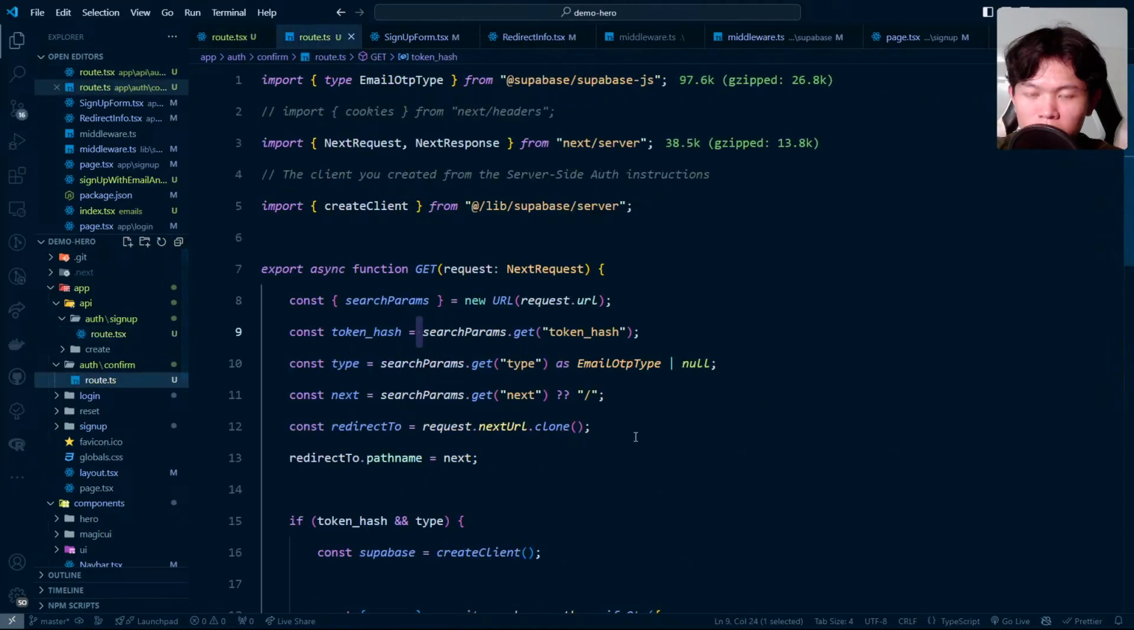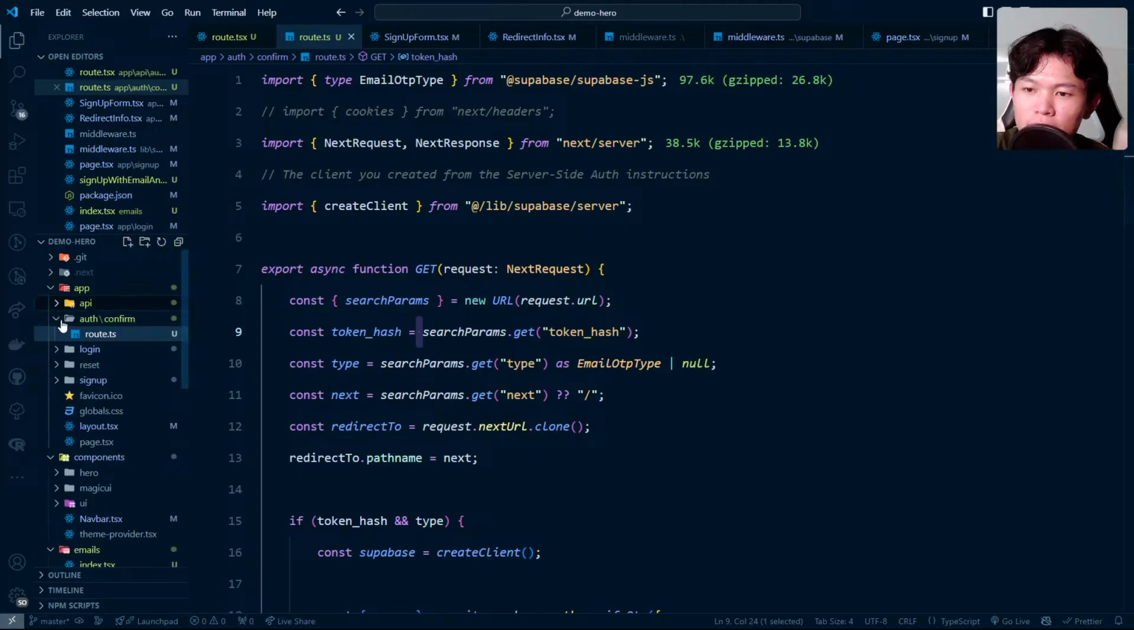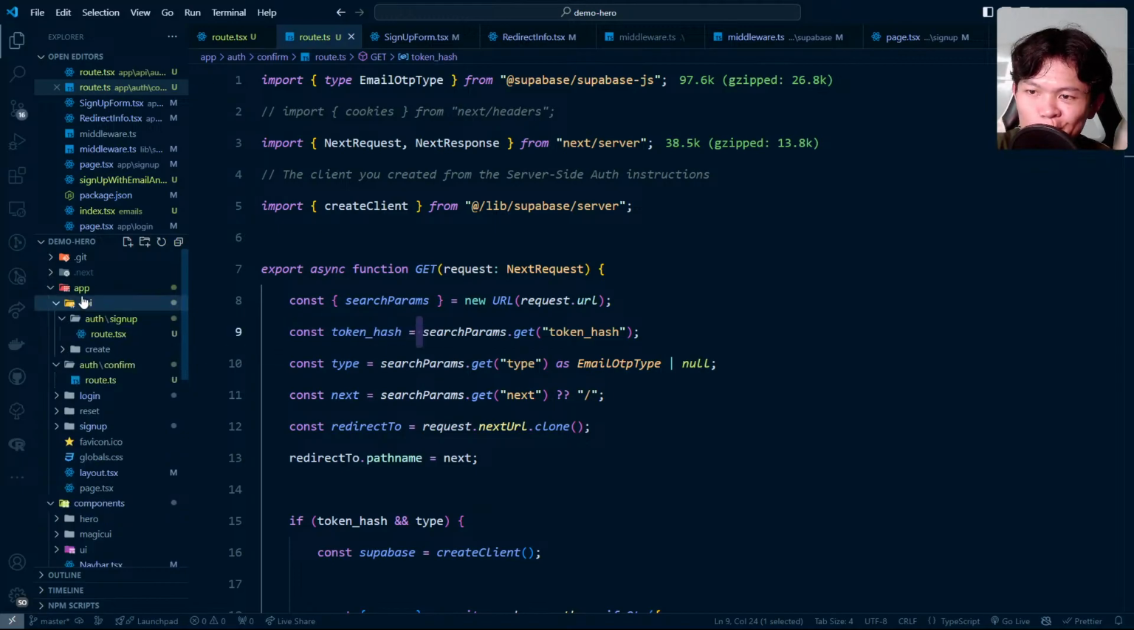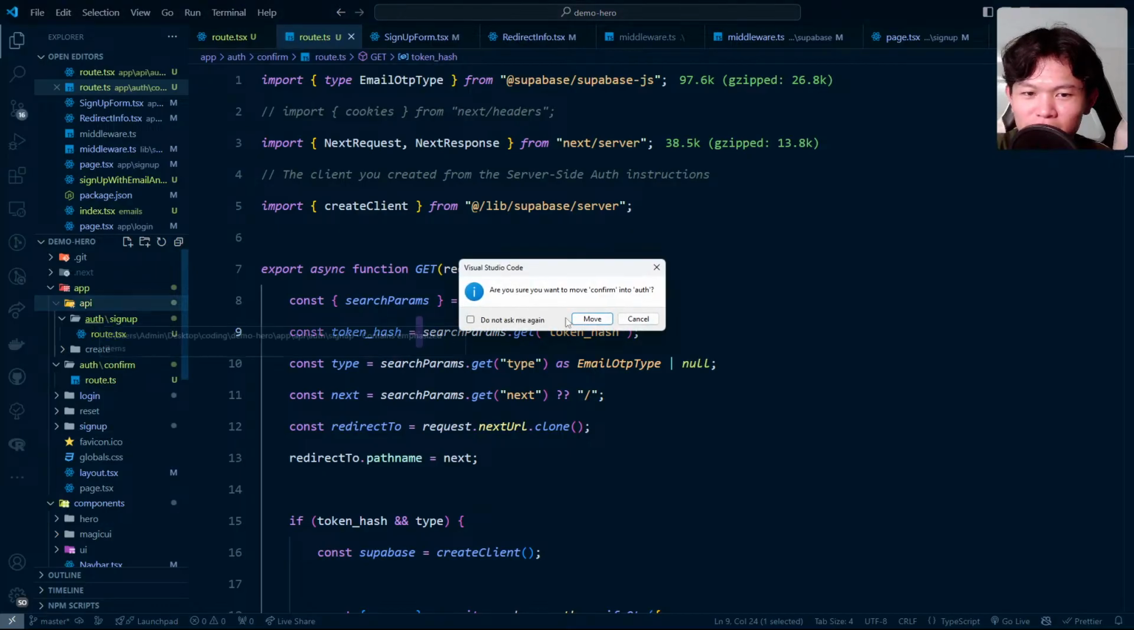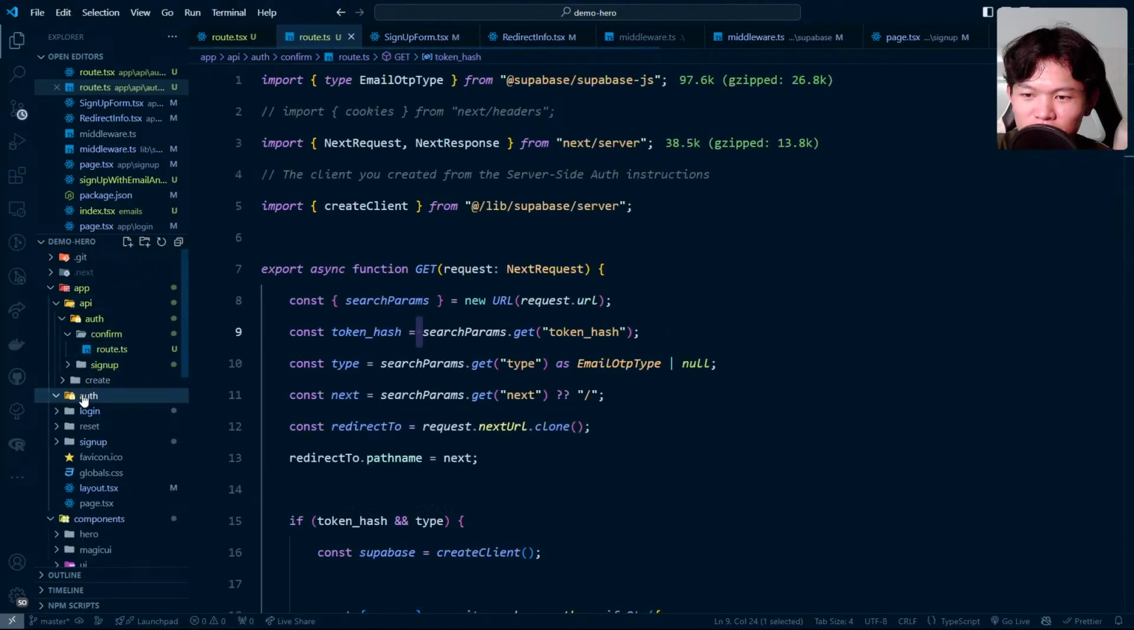So this is another route. I don't want to have like... Maybe it should, I think it's a bit confusing if I do this one. So we have an API for auth and a page for auth as well. Let's see. Maybe I should move it back. Yeah, I think I'm gonna move it back to the auth right here. It's gonna be fine, I guess.